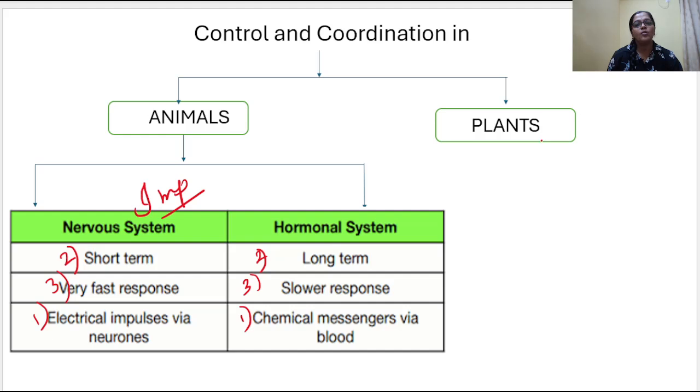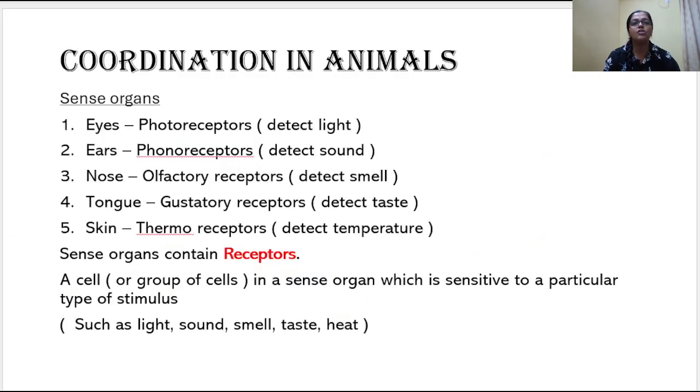In plants, only the hormones play an important role. They don't have nerves. So in the case of plants, only the hormones help in coordination. Moving to the next, we have to see the coordination in plants in detail later. Coordination in animals we'll see first.